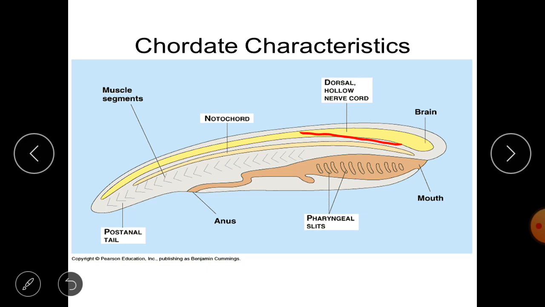And then the post anal tail, as you can see here. The tail structure is present just after the anal region. That's why it's called the post anal tail. This post anal tail is helpful for swimming in aquatic animals, whereas in terrestrial animals, in reptiles, it is helpful for locomotion. In some mammals, you could say it helps in body balance, or it's a key character of animal behavior. So these are the four basic characters of the chordate.